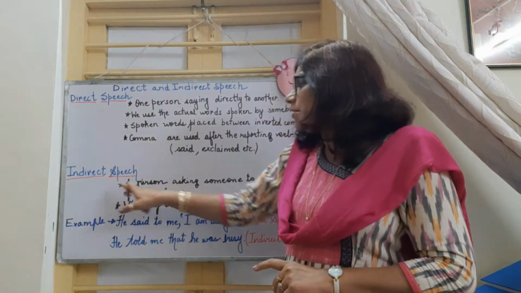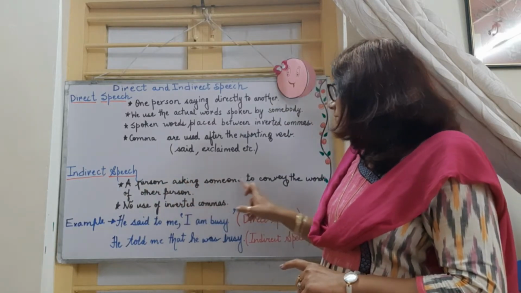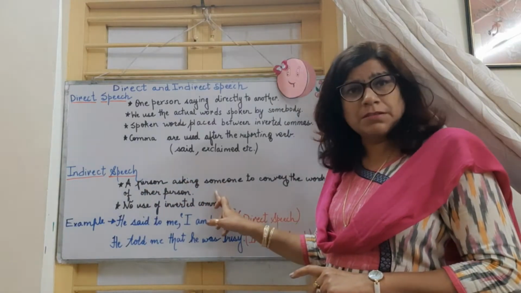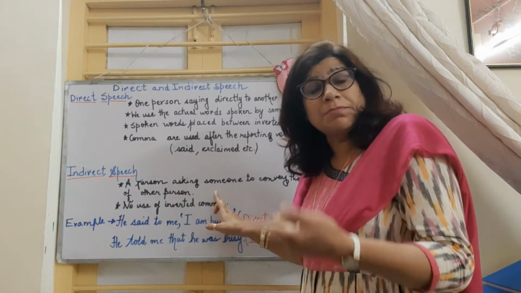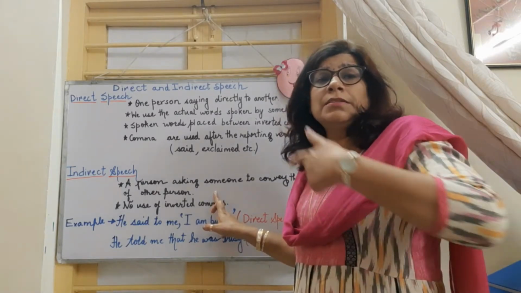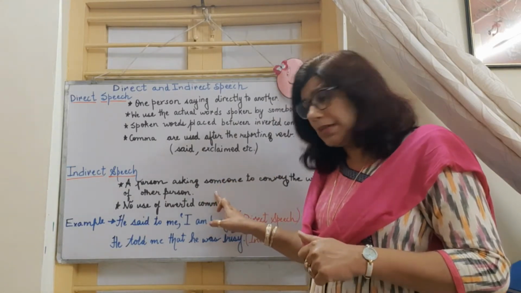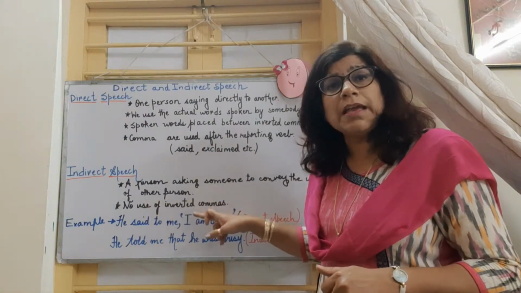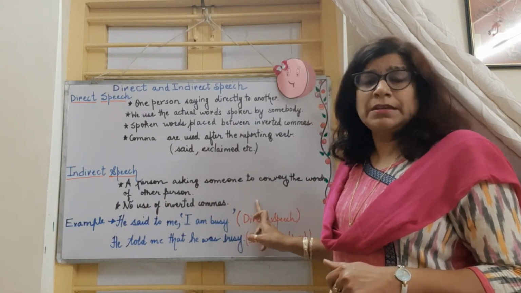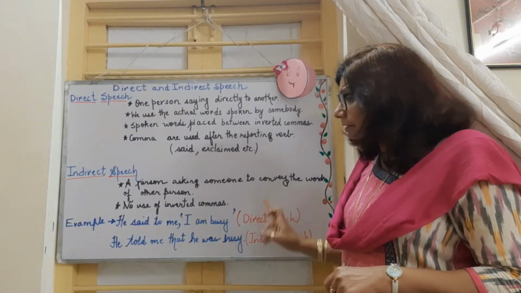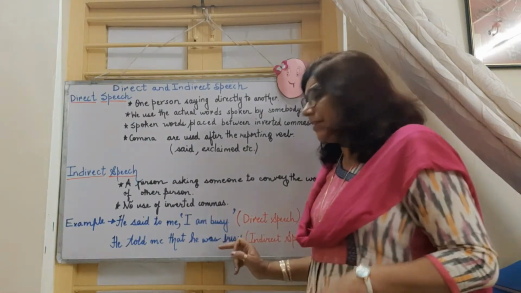In indirect speech, a person asks someone to convey the words of another person. Here we are asking somebody else to convey the third person's speech, right? And we are not using any inverted commas in indirect speech. Look at the example and you will understand it very clearly.